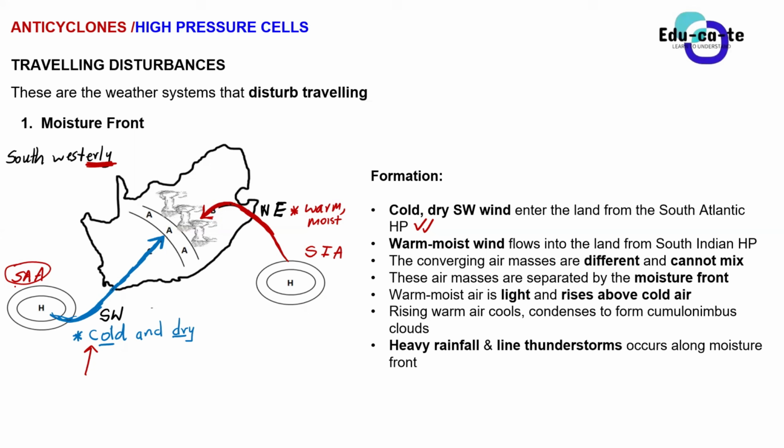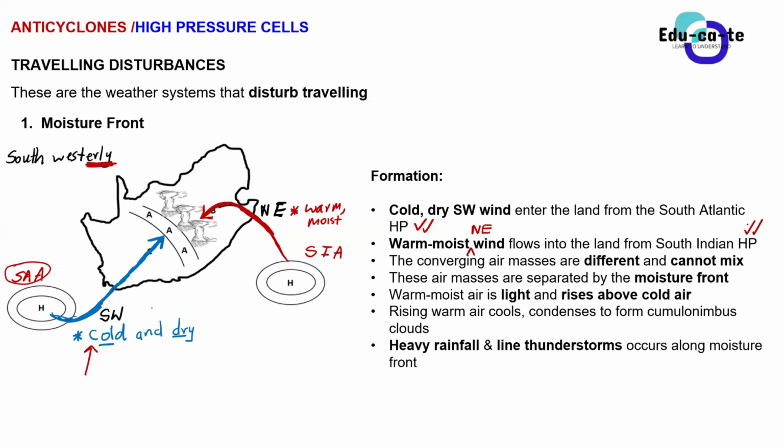And then we also have got this northeasterly wind. So it's a warm, moist northeasterly wind. So there is a northeasterly wind there. So this northeasterly wind, it is the one coming from the what? From the South Indian high pressure cell.